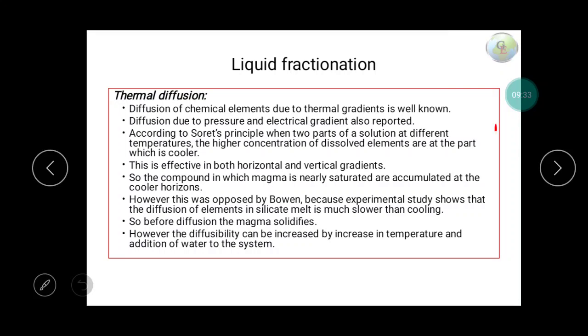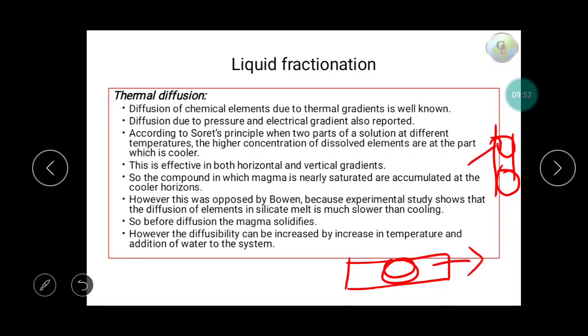Suppose a column of magma, where the lower part is hotter and the upper part is cooler, so the more concentration will be in the cooler part. And suppose in a horizontal magma, this is the core region, and this is towards the contact wall. Here there will be less concentration, and in the cooler region there will be more concentration. That is the principle.